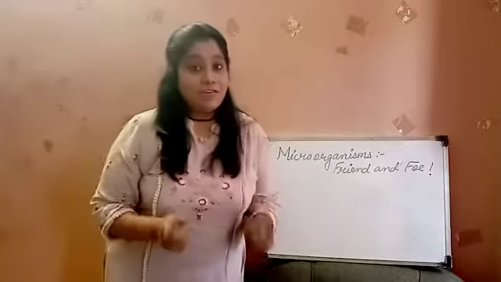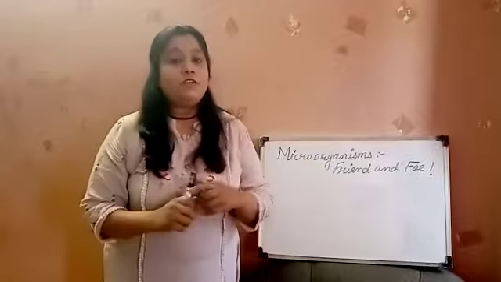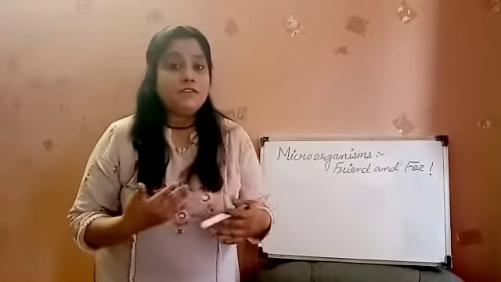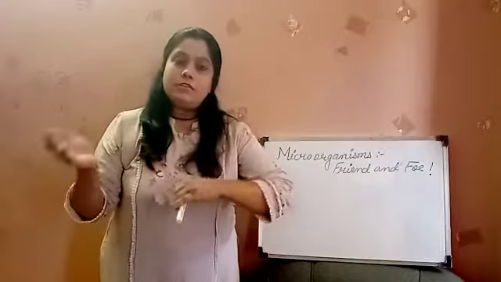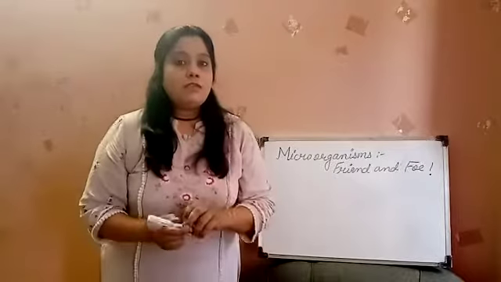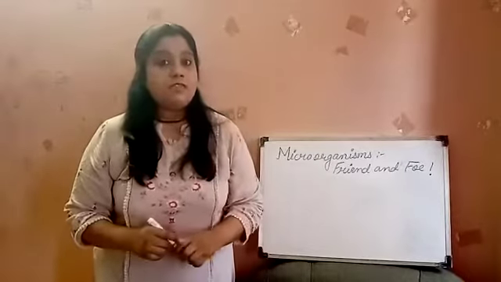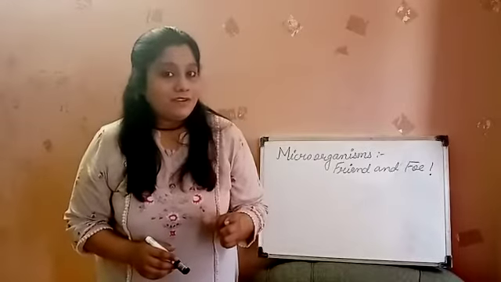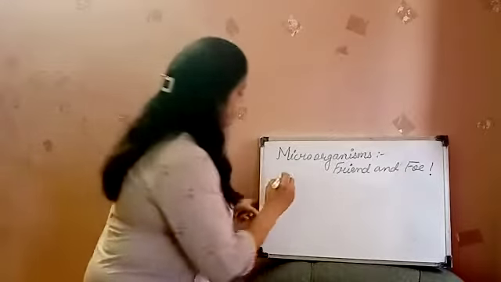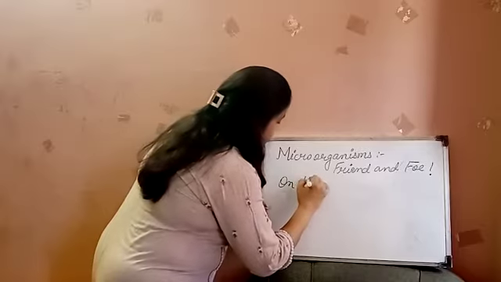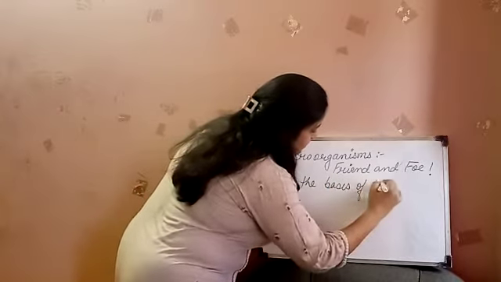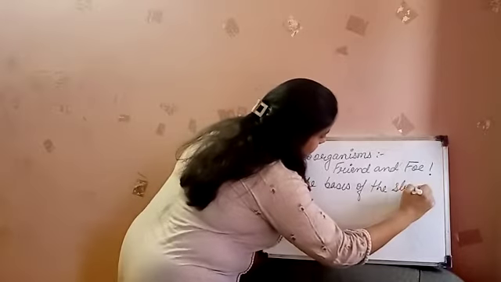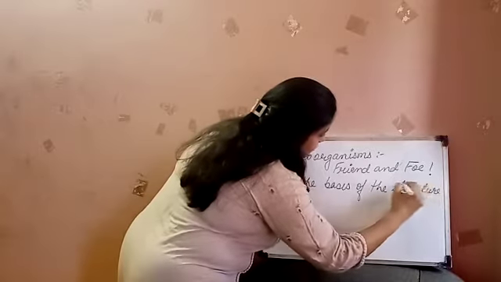So children, ready? Now in this video we are going to study about the different kinds of microorganisms. Okay? So before getting into the kinds of microorganisms, let's classify the microorganisms on the basis of the structure.